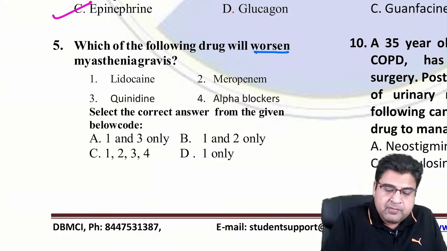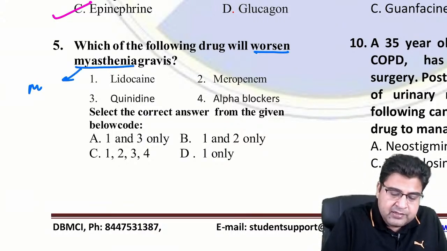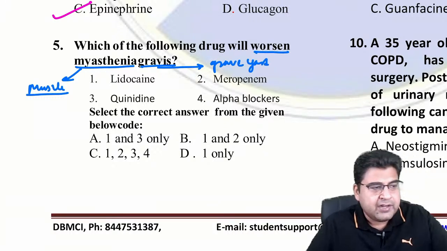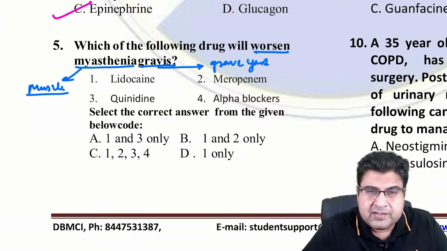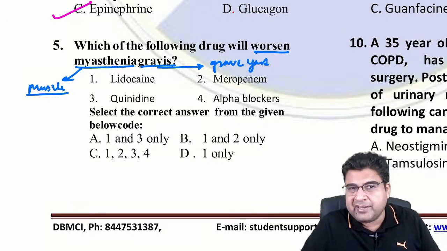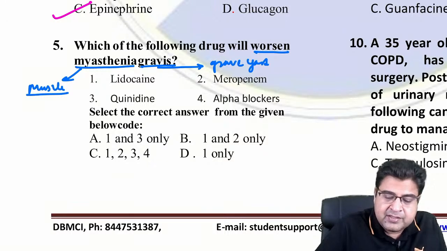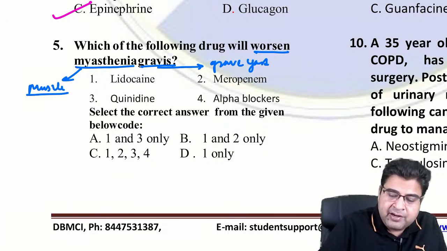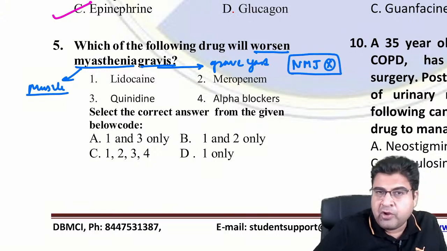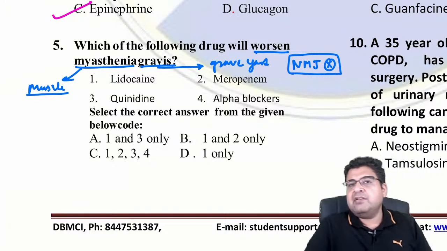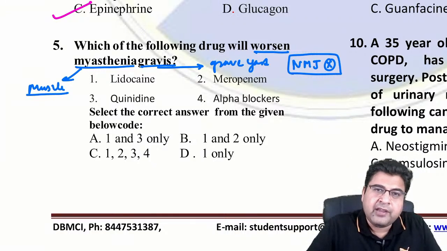Guys, please remember, myasthenia means muscle and gravis means graveyard. So the patient's muscles are in the graveyard. The patient will have muscle weakness, myasthenia gravis. So which medicines can worsen the condition? The answer is any drug which is a blocker of the neuromuscular junction. Any medicine that is a neuromuscular junction blocker can worsen the scenario.